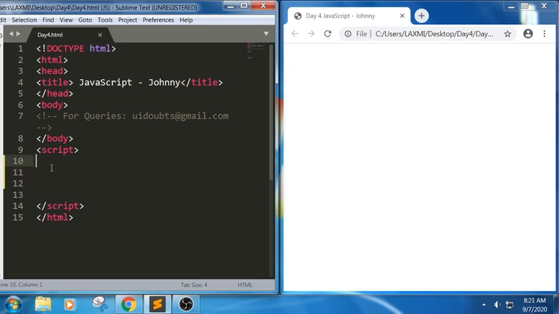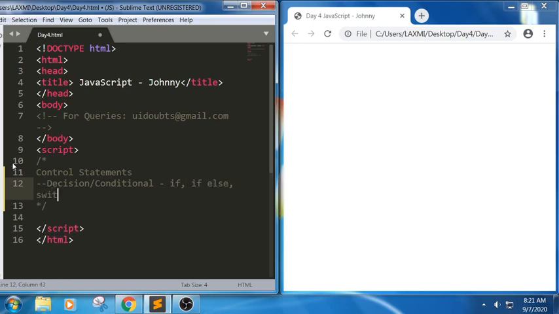Let me write today's agenda. So we put comments in JavaScript in this way. Yes. So let me write today's concept, what we are trying to learn. We will learn about control flow statements. Like we can call it as a control statements. In this first one, decision or conditional. In this we have if, if else, and switch.